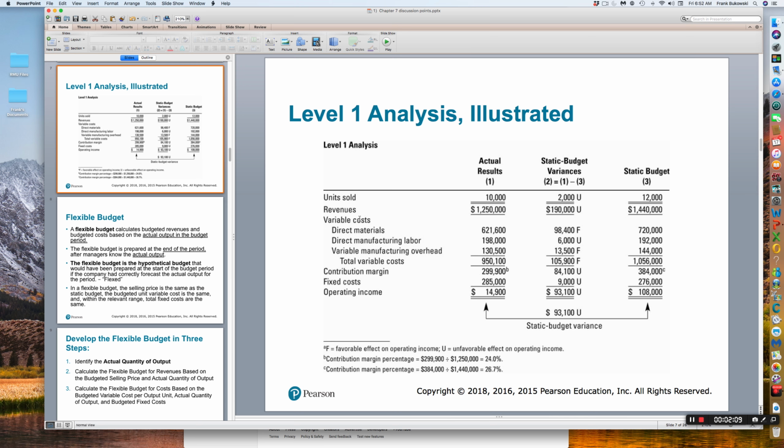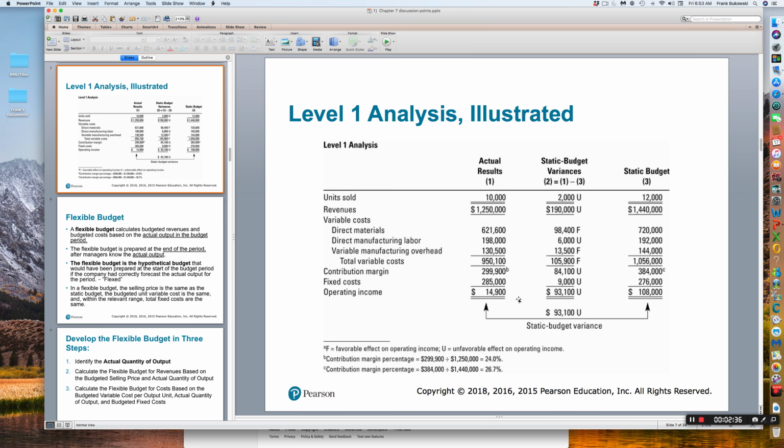Okay, a 0 level analysis basically says we have some kind of variance, a variance of actual versus budgeted. When we get down to the level 1 analysis, we can focus on what our operating income variance is. And what we'll see is that our actual results of operating income were $14,900, but our static budget was for operating income of $108,000.